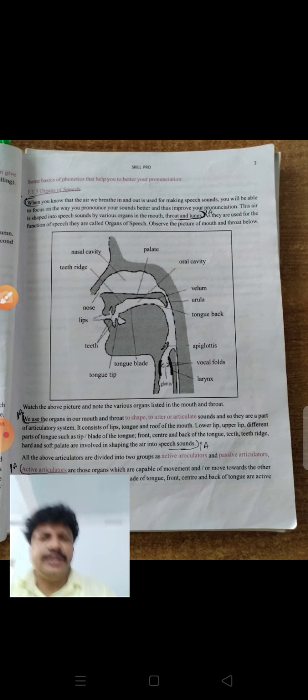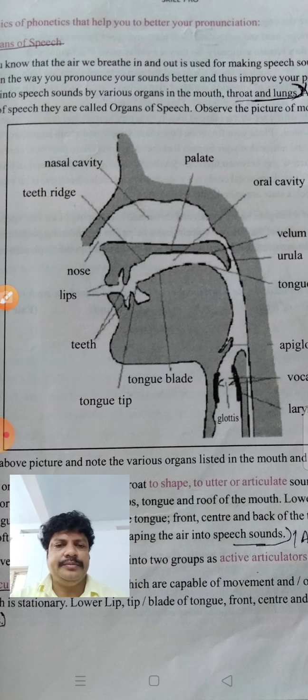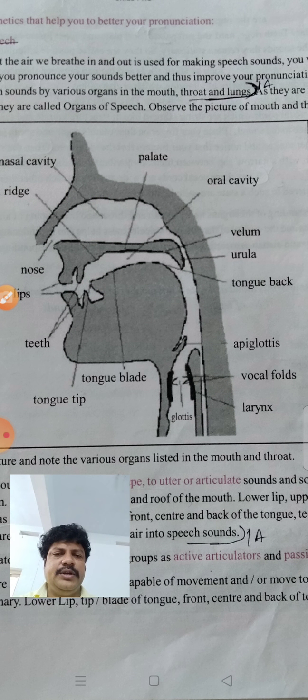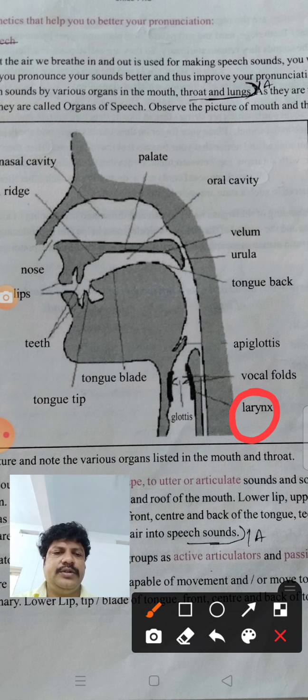Next, let us see our pronunciation system, vocal cords and also the nasal cavity, that means teeth ridge. Here you can see the larynx, vocal cords.